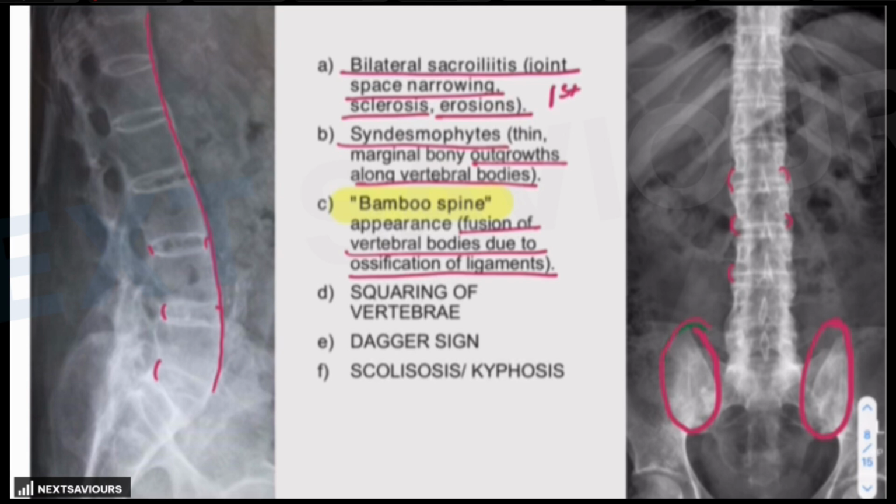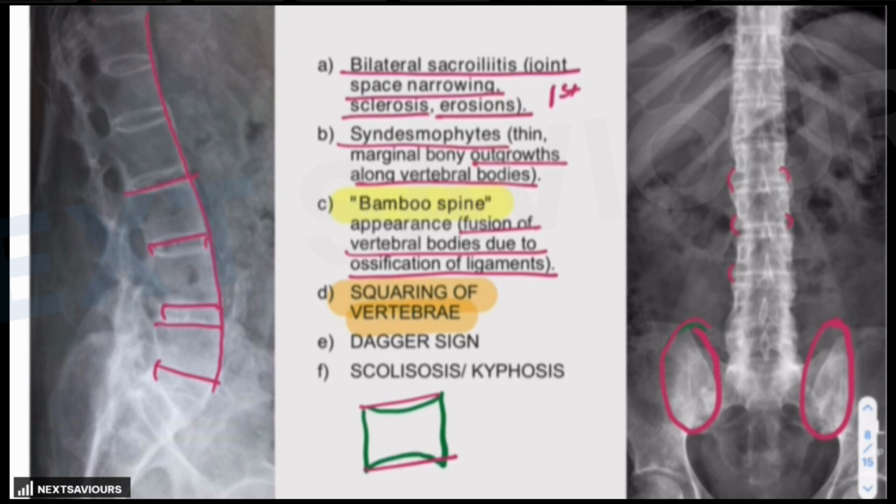Now, another thing that you can identify is the squaring of vertebrae. Now, what do you mean by the term squaring of vertebrae? You see, normally the vertebrae are biconcave. This is how the vertebra looks like. But in ankylosing spondylitis, there is usually a loss of this biconcavity. It appears squared. It appears straighter as far as boundaries are concerned. So this is the squaring of the vertebrae, which is also apparent.